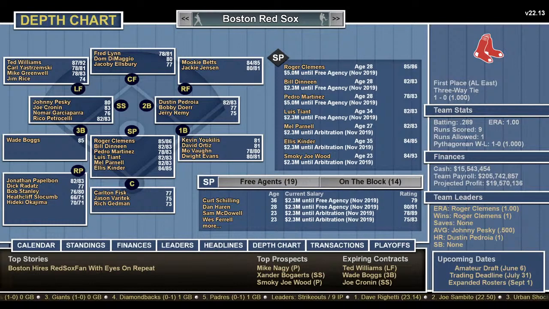And let me just look at something real quick. We're going to go over a couple more teams, and I just thought it was neat. They didn't have this in the other versions. I didn't see it. In the minors, I won't show you because I have to bring the screen up. But right now we have 11 position players in the minors: Mo Vaughn, Jackie Jensen, Carl Yastrzemski, Jacoby Ellsbury, Jerry Remy, Jason Varitek, Mike Greenwell, Dwight Evans, Jim Rice, Alexander Bogaerts, Rich Gedman.